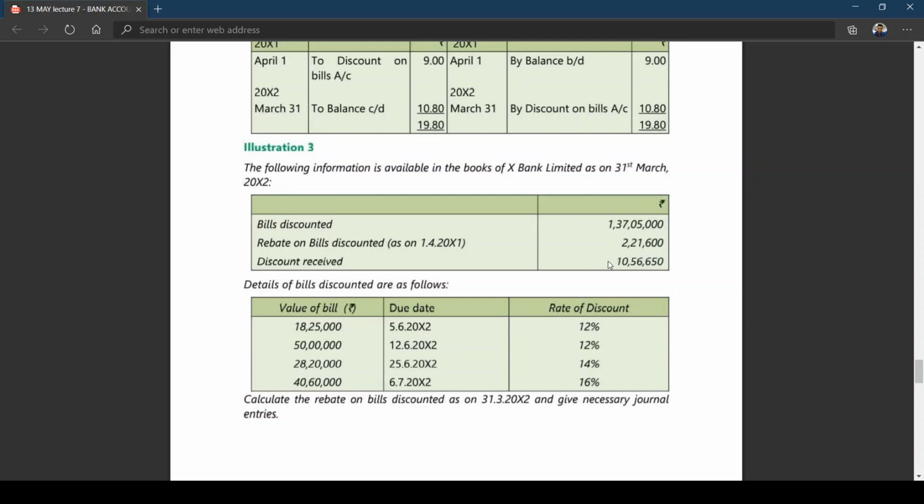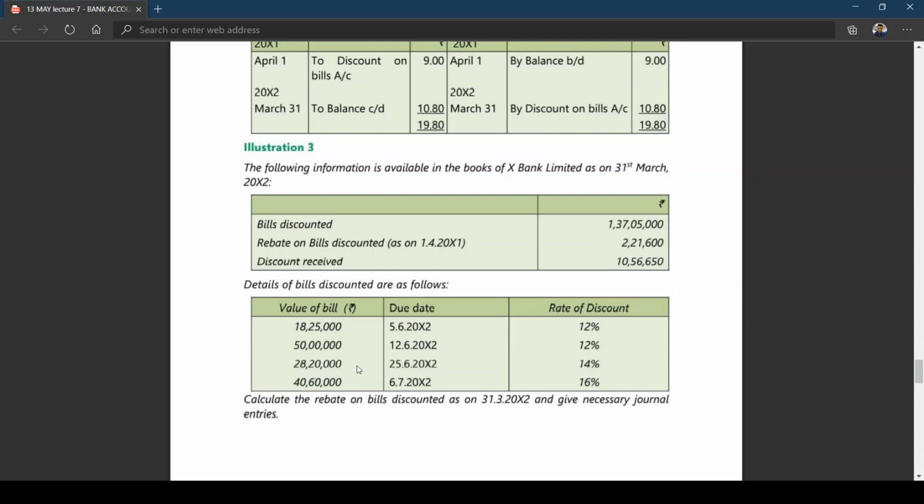Discount received, we have calculated in the previous problem. Here he himself has given the value of bill, due date, rate, for 4 bills. Calculate the rebate on bills discounted as on 31st March 2012 and give necessary entries.